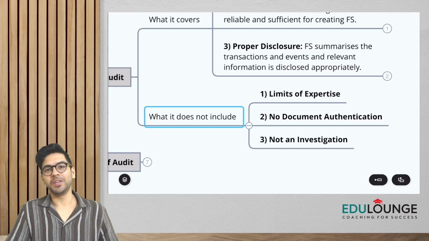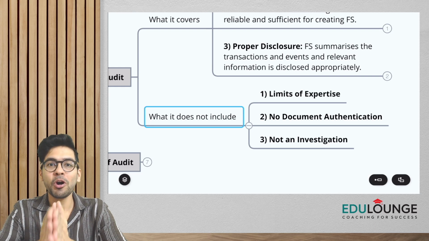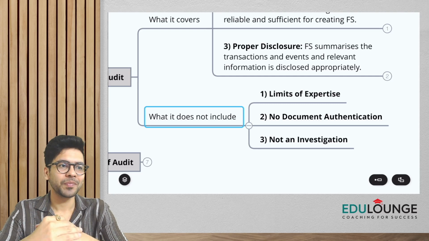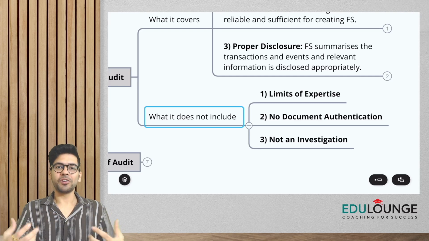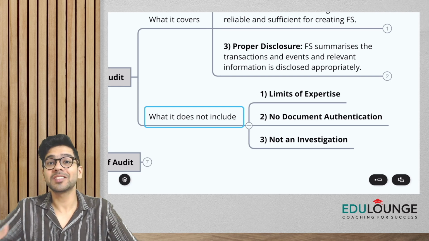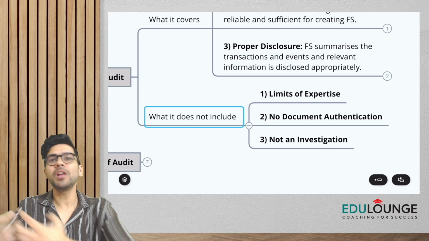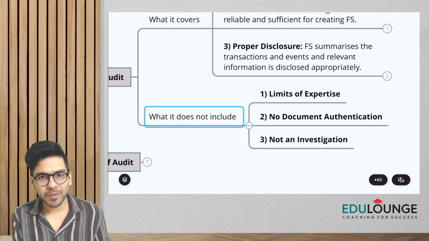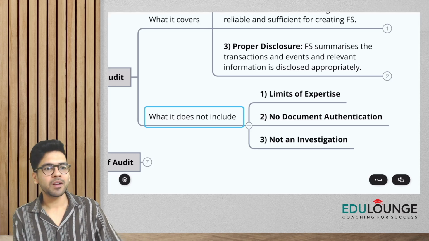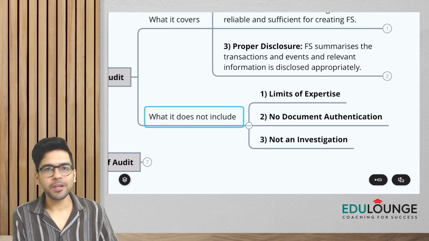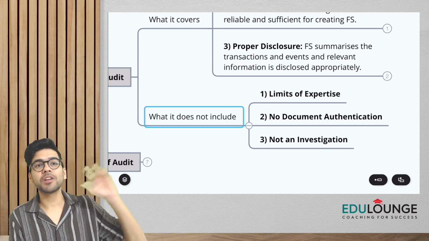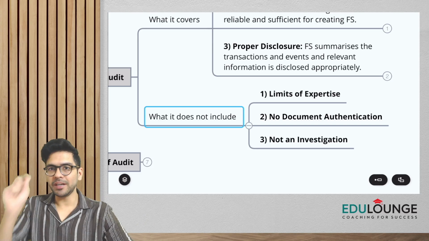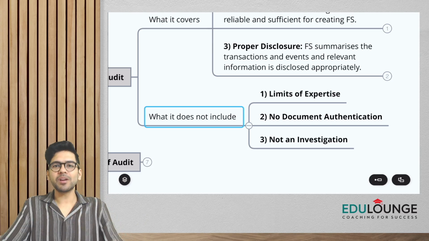Okay, now what does it mean, guys? From my fundamentals class, I've been telling you that we as auditors are always going to be called experts in the field of accounting and auditing, okay. But sometimes it might happen that when you're doing the audit, you might have to check the valuation of inventory. My client has got a very costly painting, or my client is into the jewelry business and he deals in diamonds, so you can't just see the diamond and tell the valuation, right?